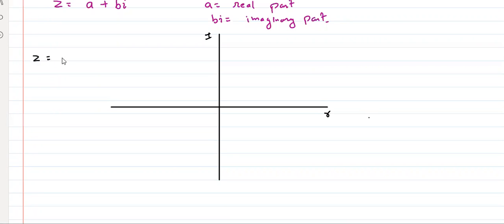Z is equal to -3 plus 2i. Sometimes it is also written as i2. It's fine. Normally in some books it is written as i2. It is also written as a plus ib or a plus bi. Both are correct because again it is multiplication: minus √1 into 3 or 3 into minus √1. Does it make any difference? No, -1 into 3 or 3 into -1, both are the same. So it is i into b or b into i.